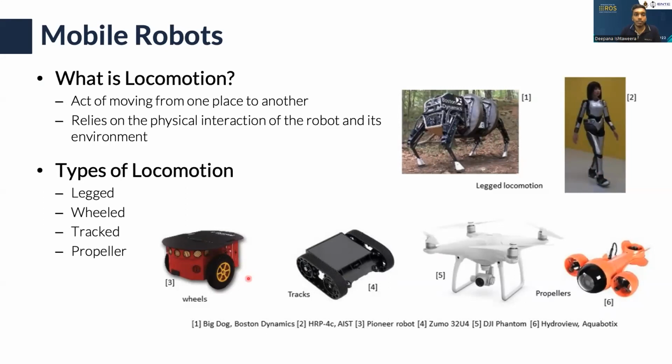And then we have wheel locomotion, and then track locomotion like tanks, and then propellers, mainly for aerial vehicles.